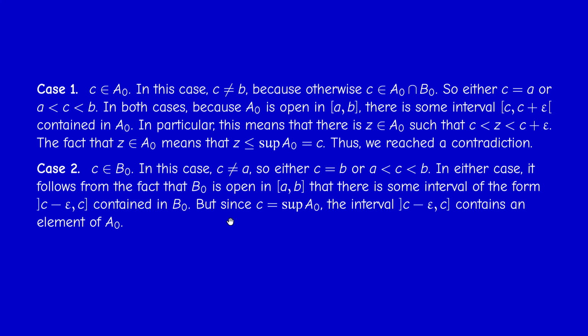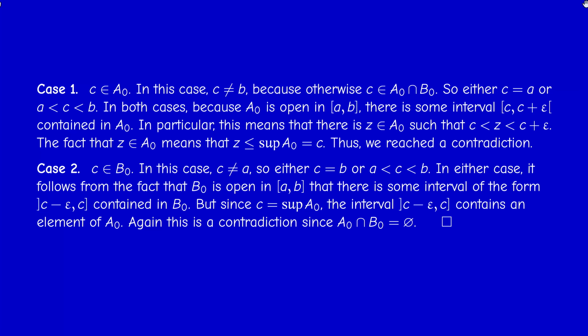So now what do we have? Since C is the supremum of A0, by a property of the supremum, C minus epsilon is not an upper bound. So we can find an element in C minus epsilon, C which is contained in A0. And what do we have now? We have a contradiction. Okay, so therefore in both cases we have a contradiction because A0 and B0 are disjoint.